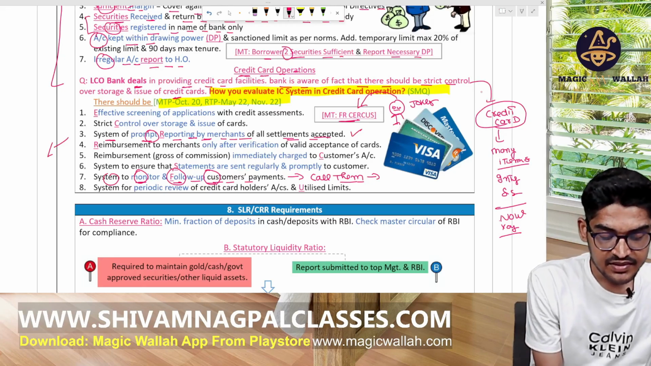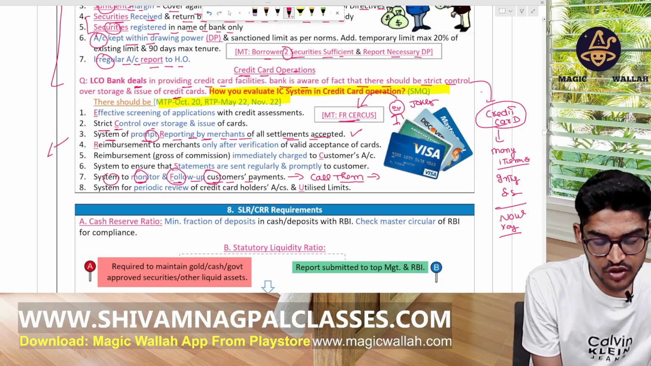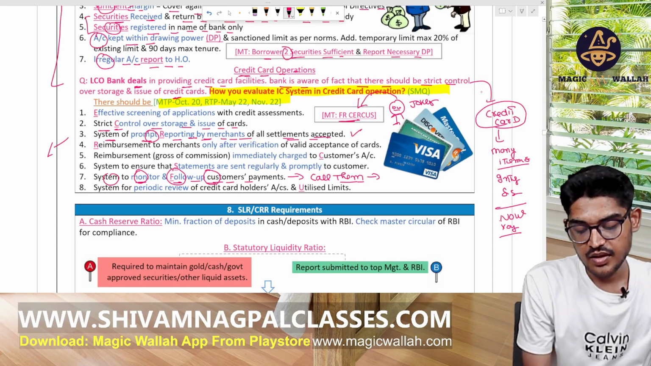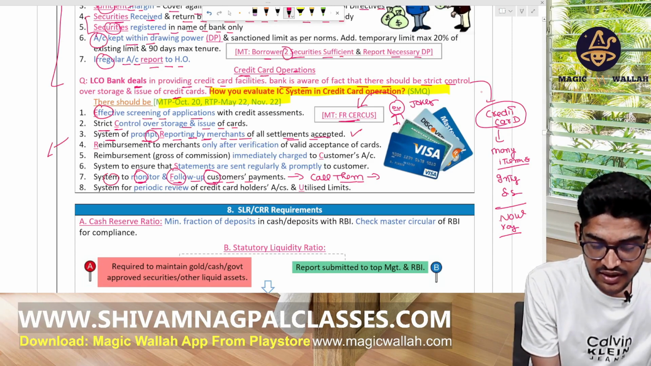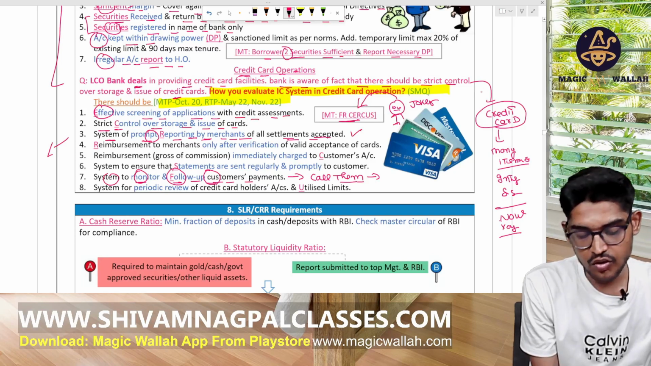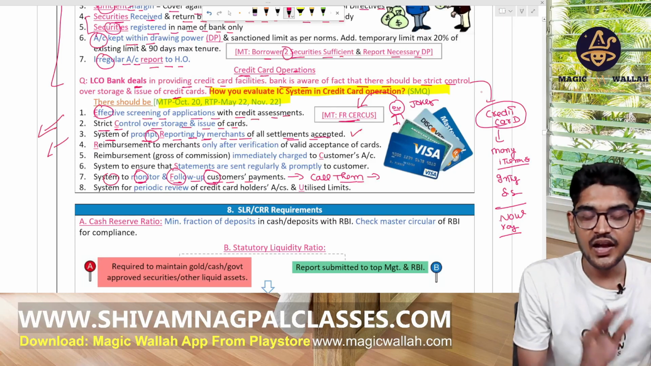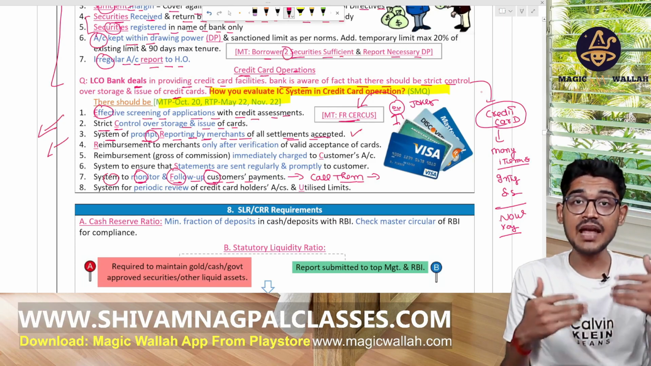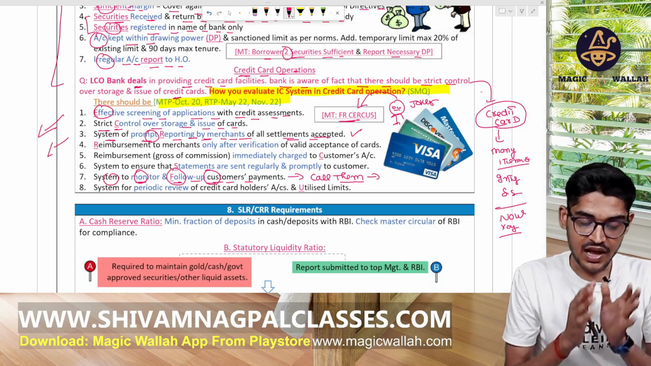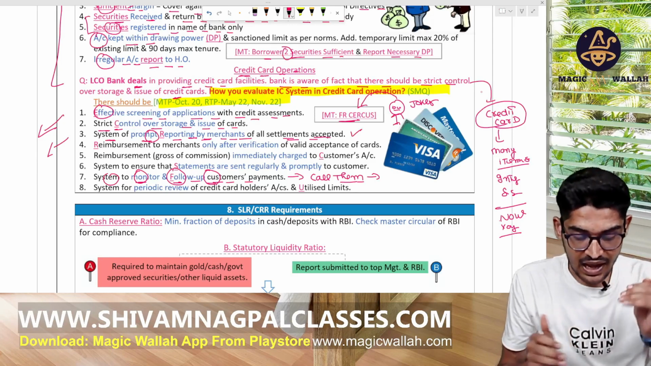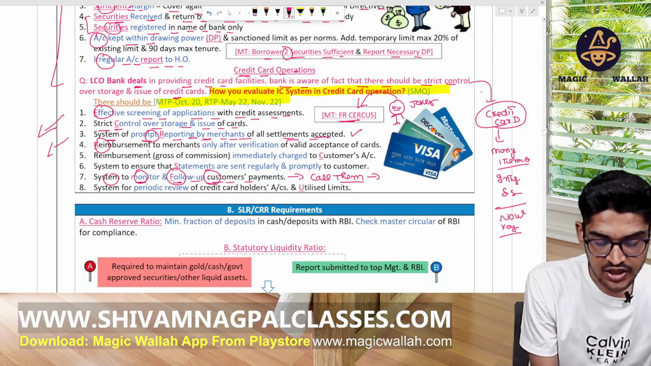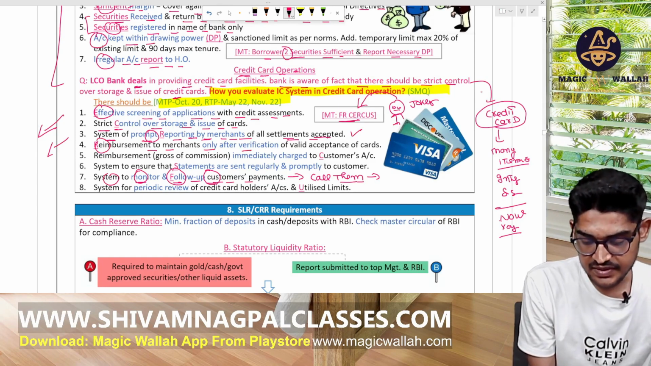Circus: C means there should be strict control over storage and issuance of the card. I means effective screening of the application with credit assessment. It should not be issued to everyone. First we will check whether the person will be able to pay back or not. After verifying that, the credit card should be issued. R means reimbursement to the merchant only after the verification of valid acceptance.